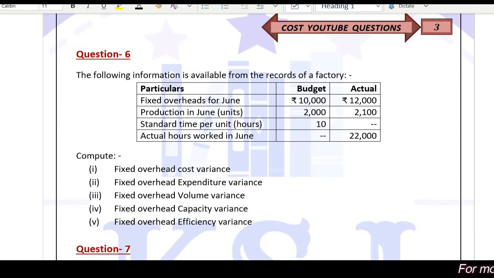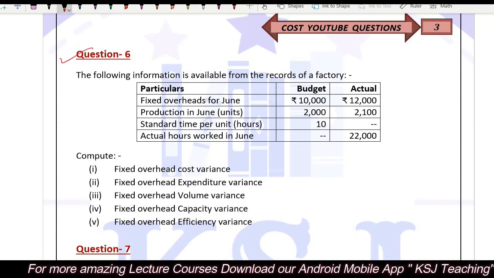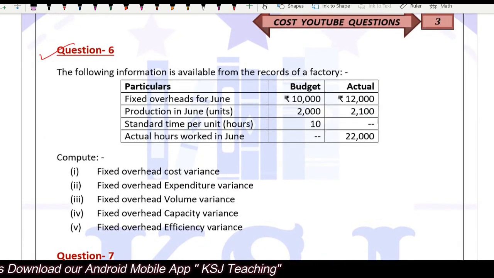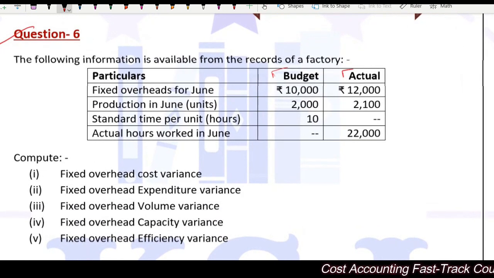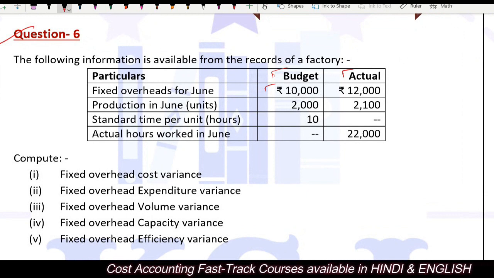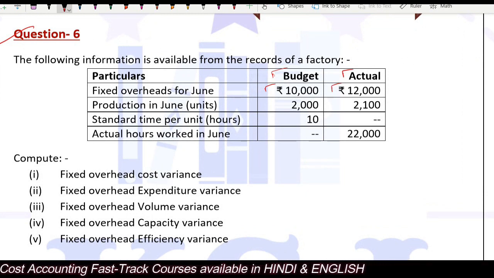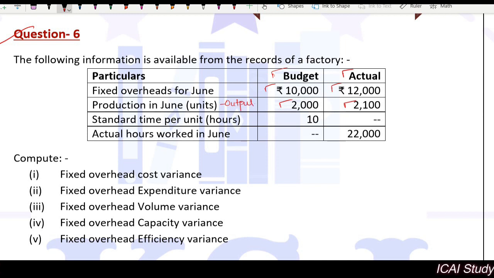So let's do a practical problem. Question number 6 is what we are going to discuss. The following information is available from the records of the factory. Budgets are given and the actuals are given. The budget says the fixed overheads for June. This is the budgeted overheads and the actual overheads. The production in June in units: this is the budgeted output and this is the actual output. This production means output here.